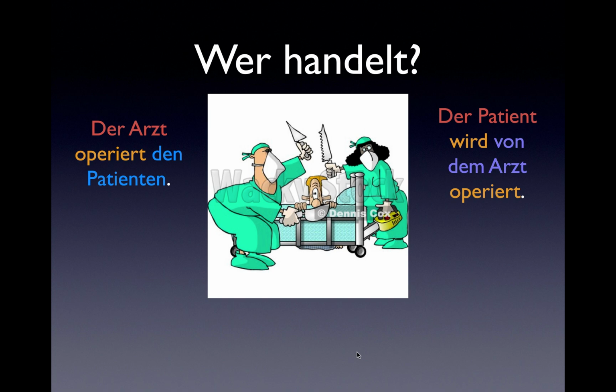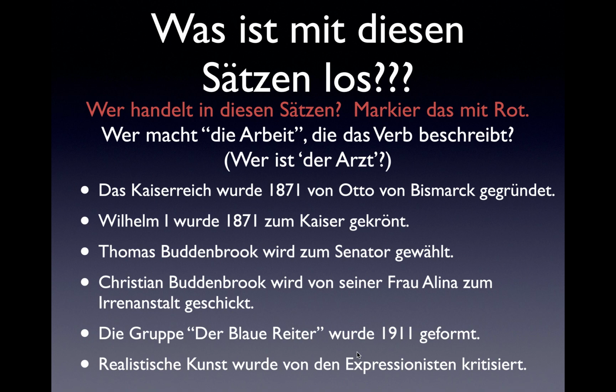Der Arzt operiert den Patienten. The doctor operates on the patient. And der Patient wird von dem Arzt operiert. The patient is operated on by the doctor. Both of these sentences have the same meaning, that is, the people in scrubs are the ones with tools in their hands. But in the first one, the active sentence, the doctor is both the subject of the sentence and the one doing the action of the verb. In the second sentence, which is passive, the patient is the subject of the sentence. He's the one that the verb is conjugated to go with. But the person doing the action is still the doctor. All of these sentences are passive sentences.